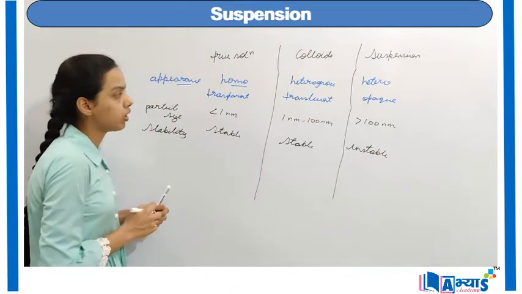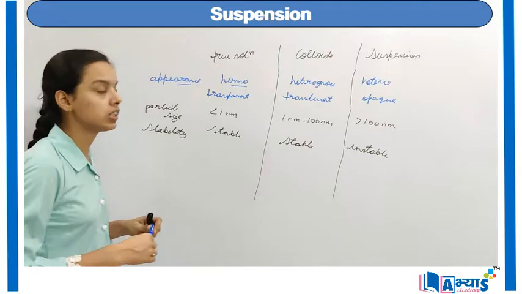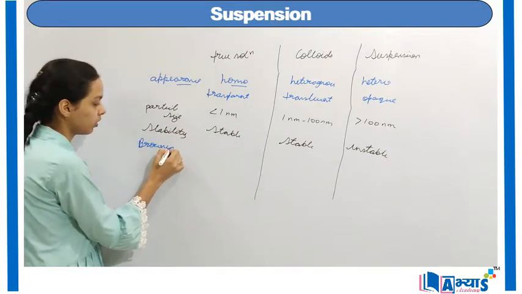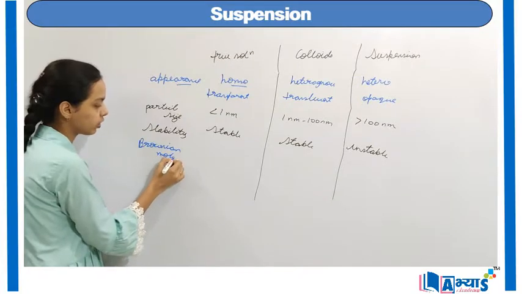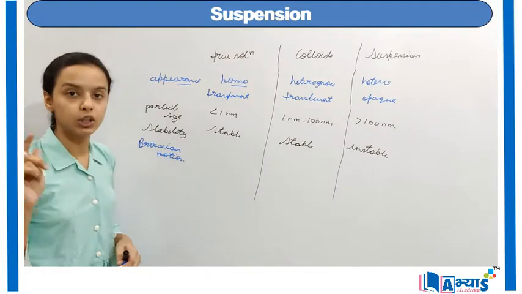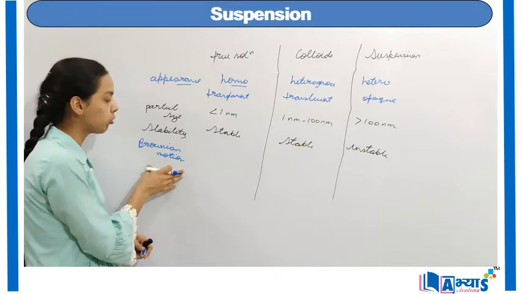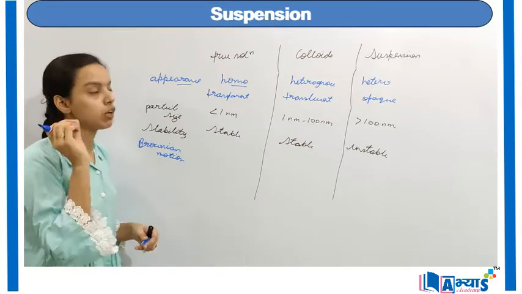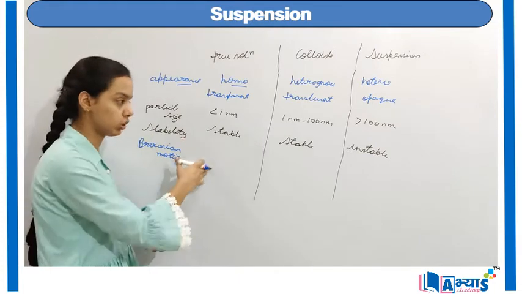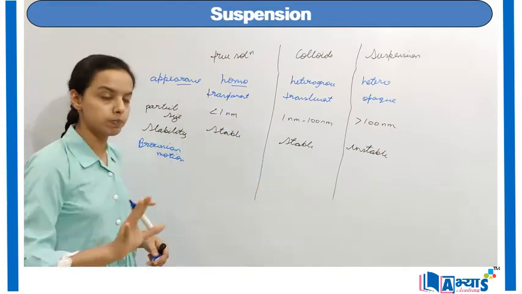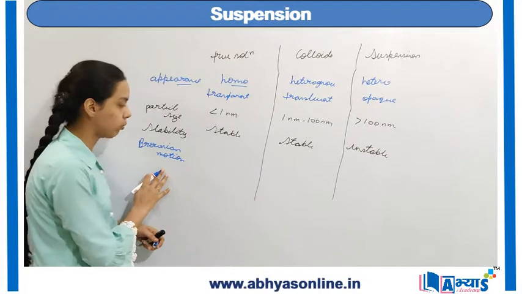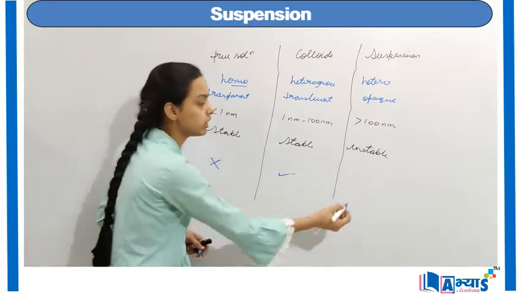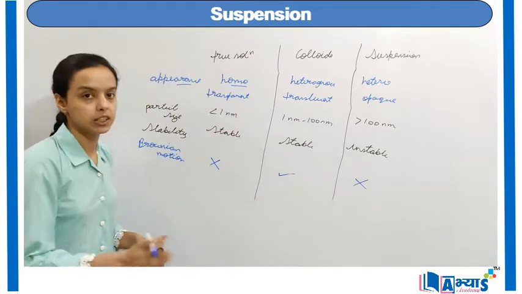The next property that we will discuss is Brownian motion. I have discussed in detail the concept of Brownian motion in the video on colloids, but as you know, Brownian motion is a zigzag motion of the particles, and it is only seen in the case of colloids. It is not seen in true solutions nor in suspensions. So Brownian motion is not visible in true solutions, it is visible in colloids, and it is not visible in the case of suspensions.